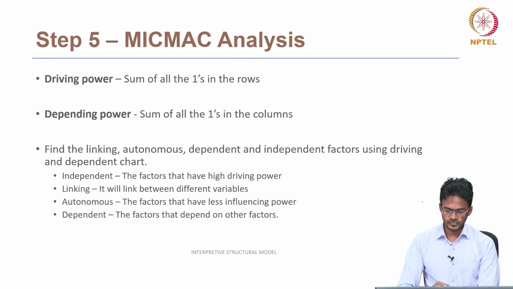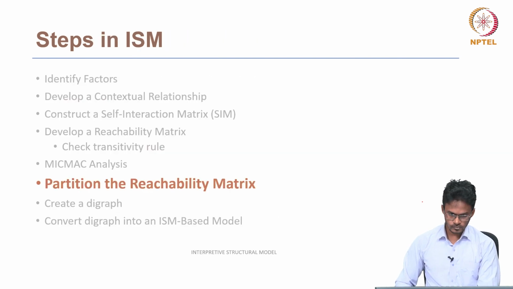Autonomous factors are the factors that have less influencing power. These factors will not be influencing other factors, but they can be influenced by other factors. Dependent factors are those that depend on other factors.